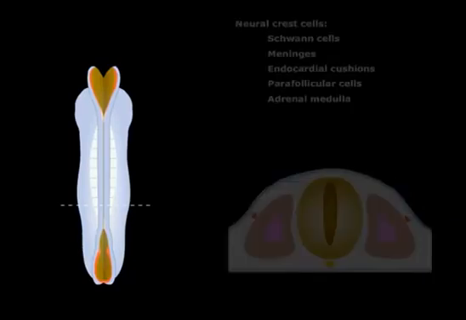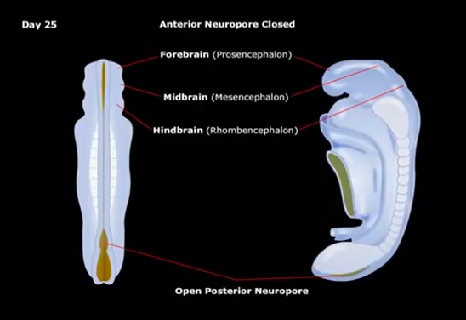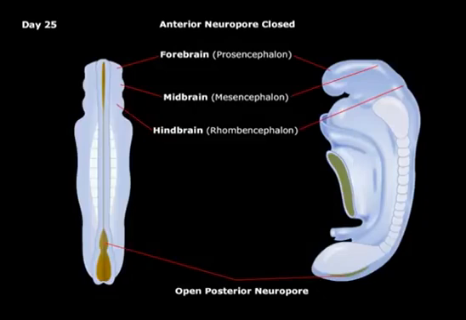Before the fusion of the neural tube is complete, the cephalic and caudal ends communicate with the amniotic cavity through the cranial and caudal neural pores. The cranial neural pore closes on day 25. After closure, the cranial end of the neural tube develops into 3 primary vesicles: the forebrain, or prosencephalon, the midbrain, or mesencephalon, and the hindbrain, or rhombencephalon.